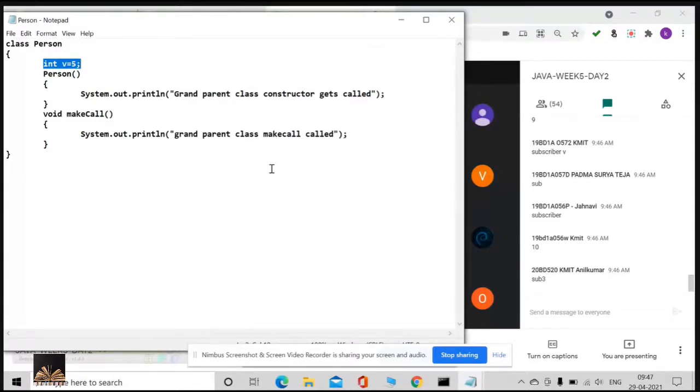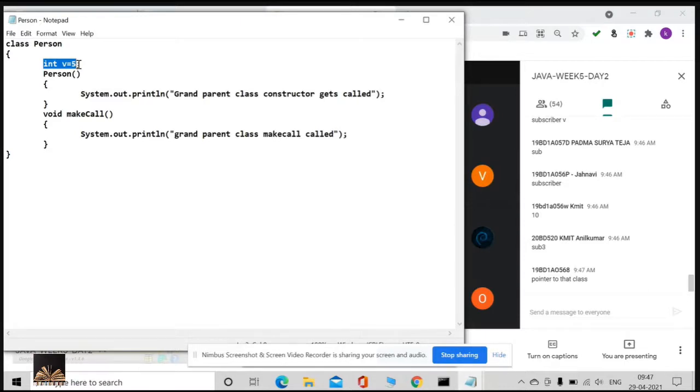To access V of subscriber, I used to say super dot V. But I want to access person V, that is the grandparent class V. Then what can I say? I need to make a reference.